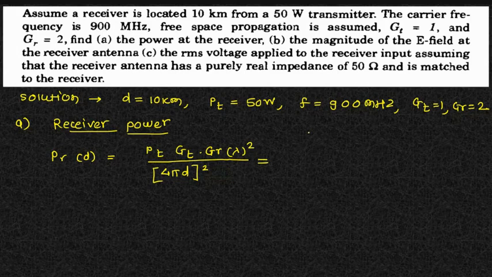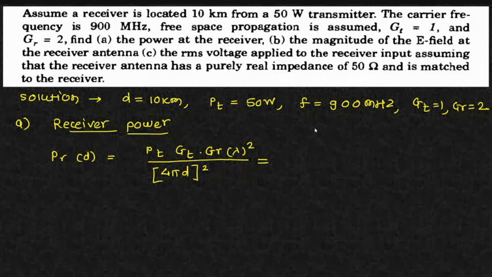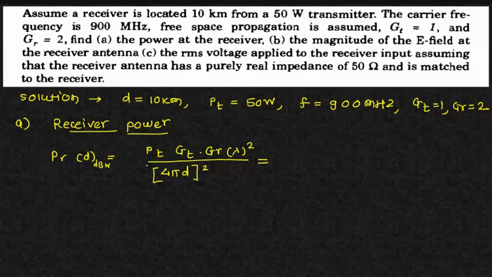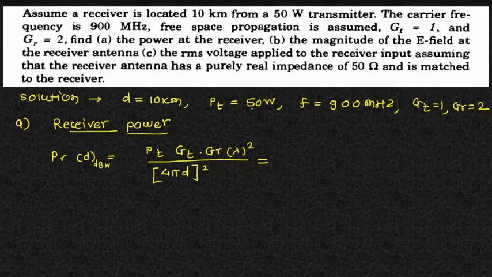Okay, put all the values over here and you will get the answer for this particular question. Let us calculate in dB watt. Whenever you are not considering milliwatt, and your power is given in watt, whatever you get is nothing but dB watt.